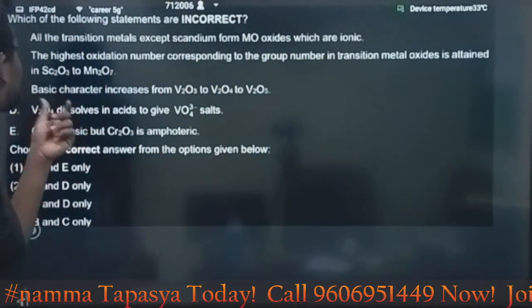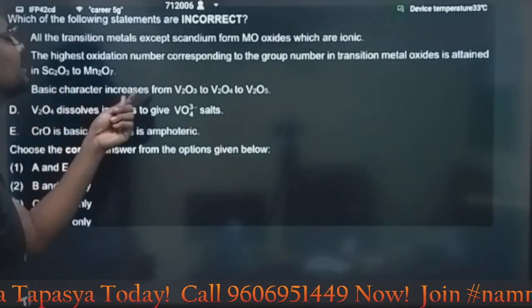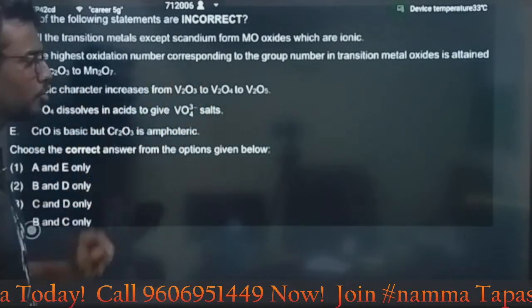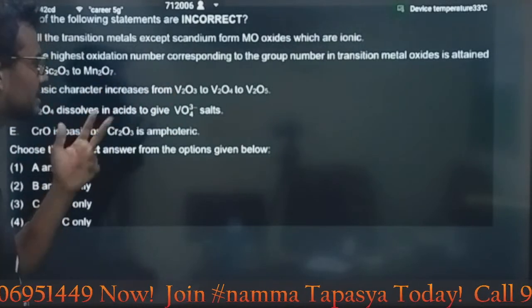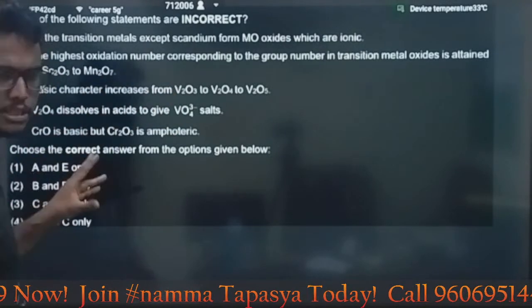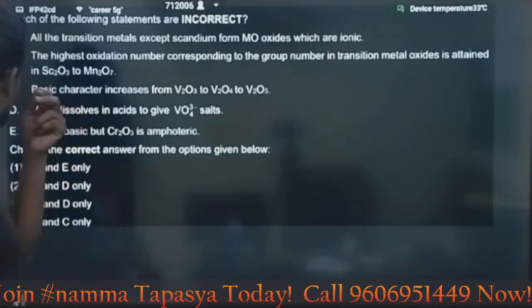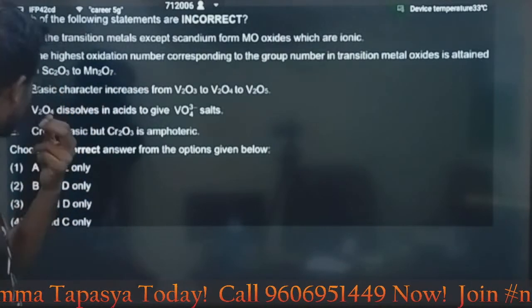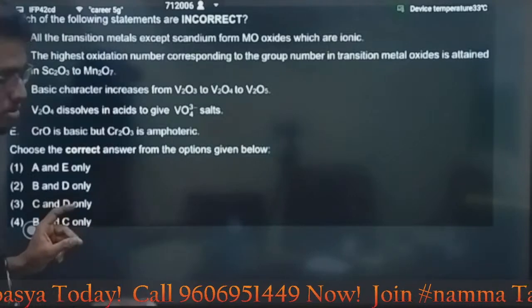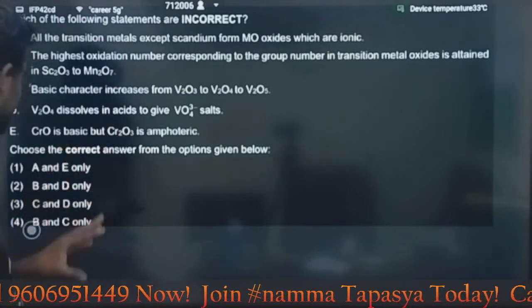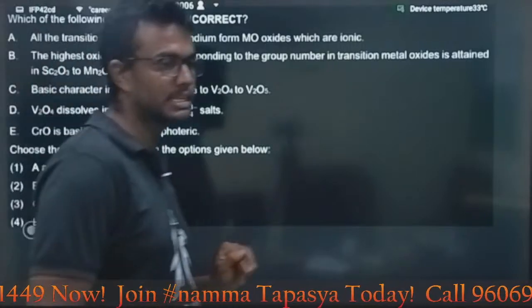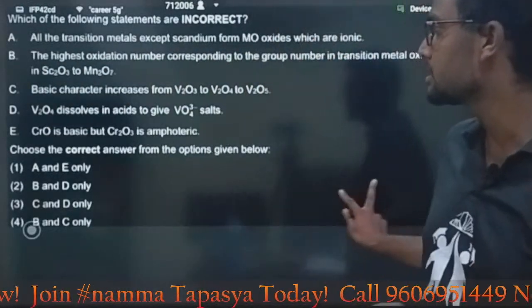Then the next, basic character increases from V2O3, V2O4, V2O5. Amphoteric it will happen if the oxidation number increases, that's why option C is wrong. V2O5 dissolves in acid to give VO4, that is wrong. Then CrO is basic, but Cr2O3 is amphoteric, yes, it is correct. The answer is option C: C and D are the incorrect statements.